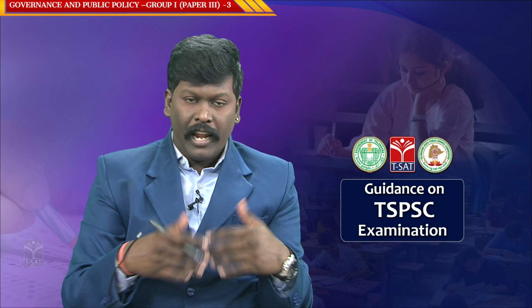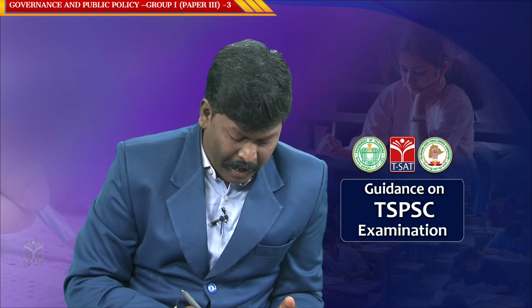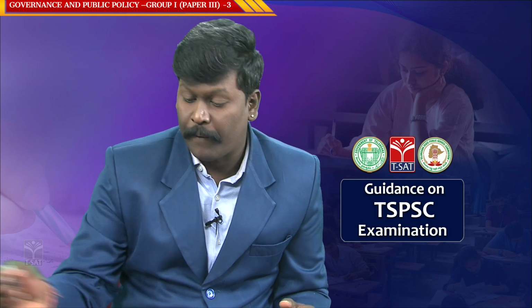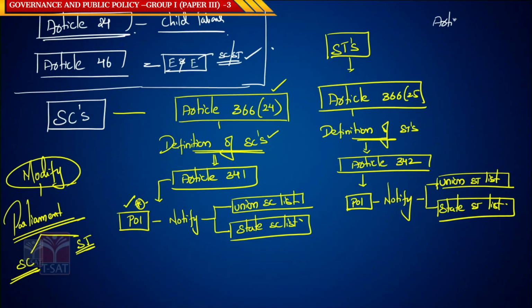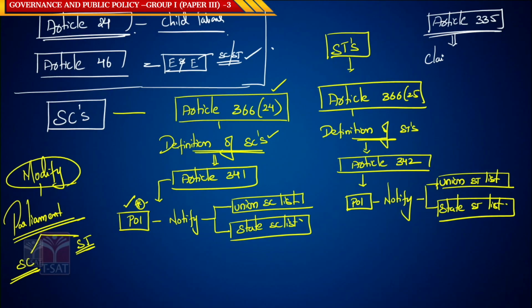Let us go to the next article specific to SCs and STs: Article 335. What is this Article 335? It talks about the claims of SCs and STs without compromising on skills and efficiencies.